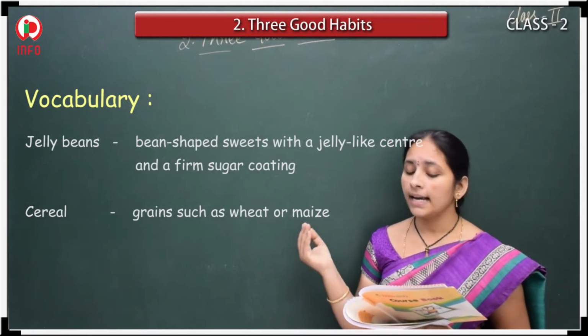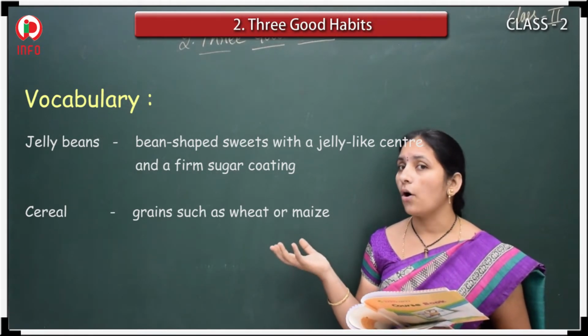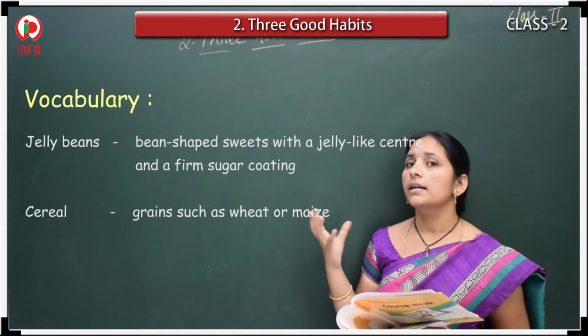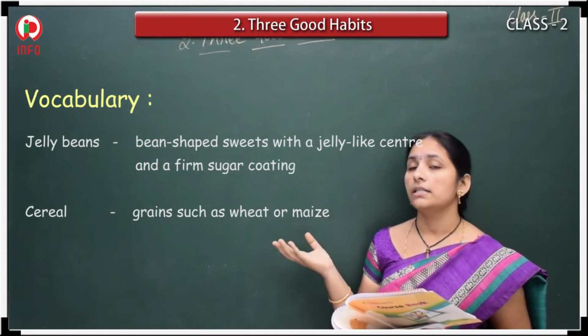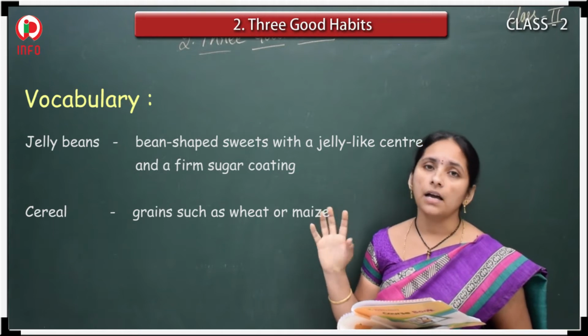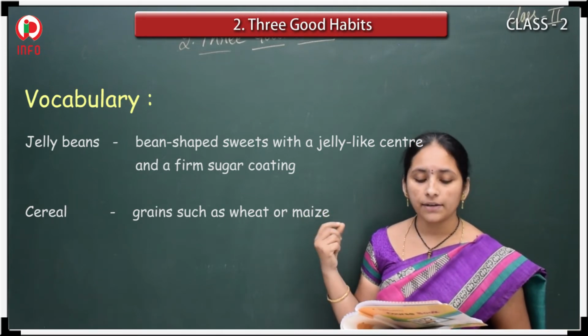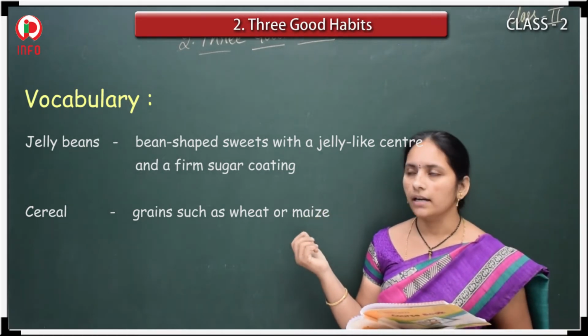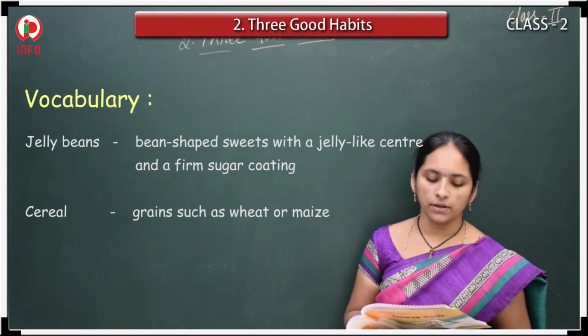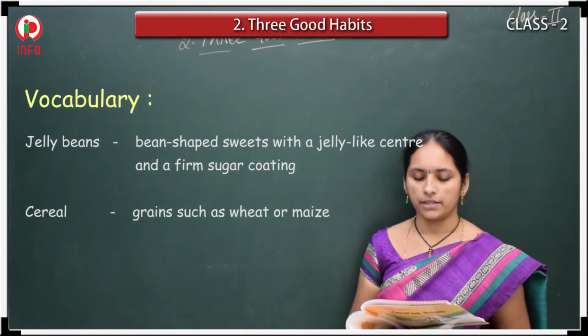And next one, cereal. Cereals are grains such as wheat or maize. Maize grains and wheat grains, that we call cereals. Okay. Just these two words only we have. Let's see the grammar part.